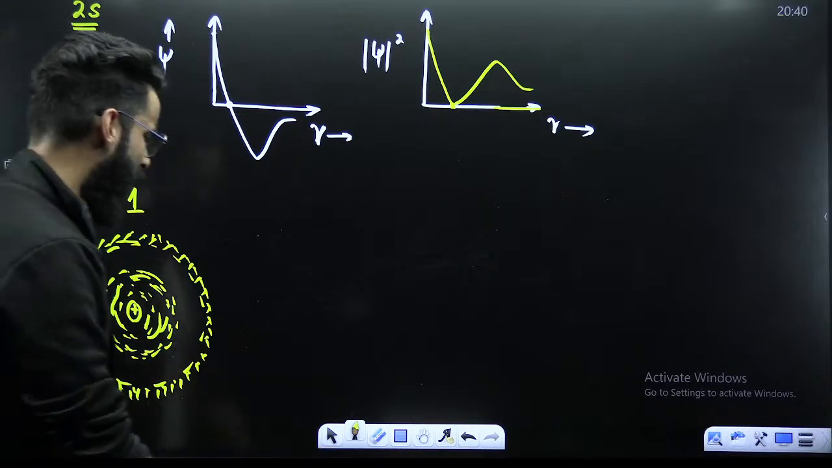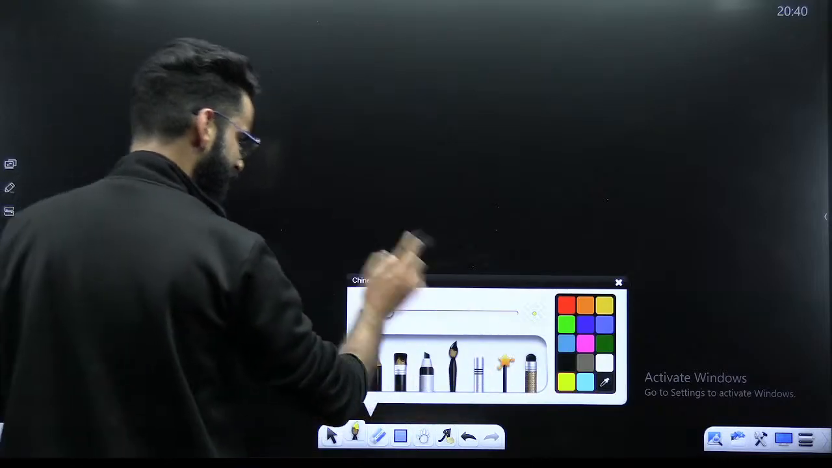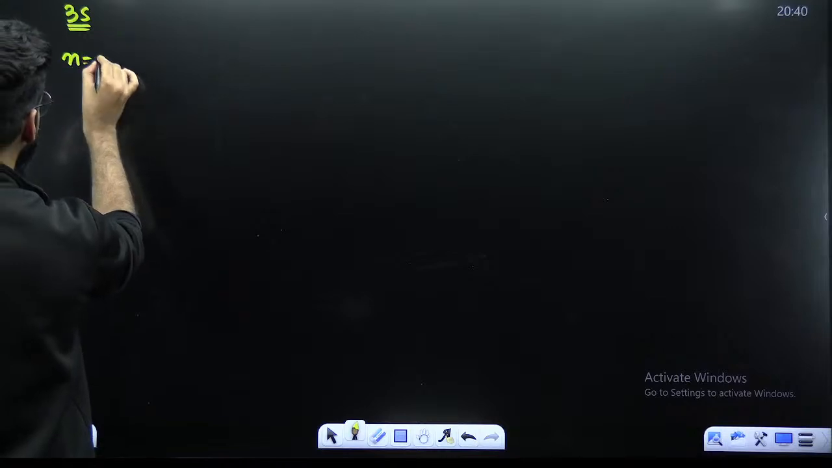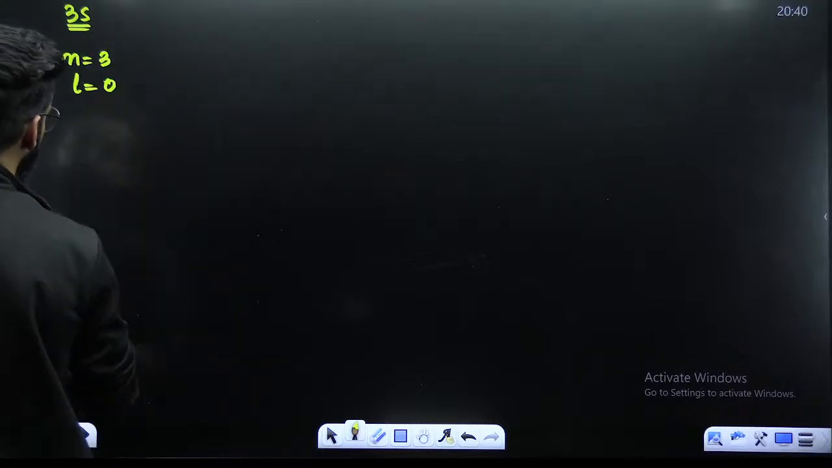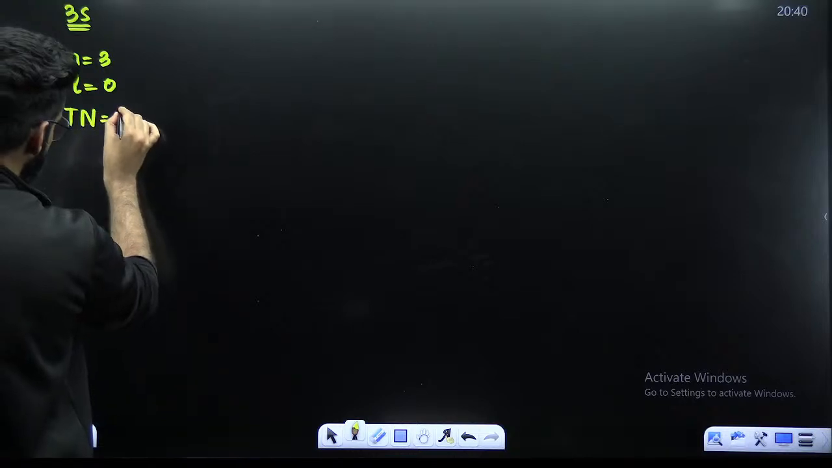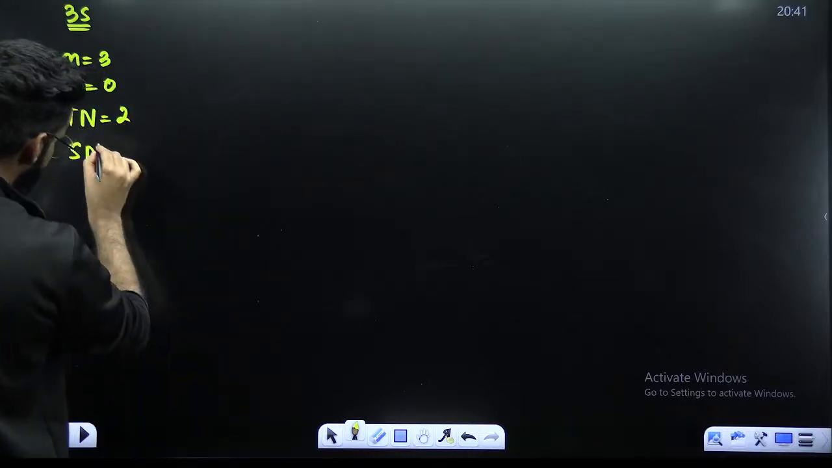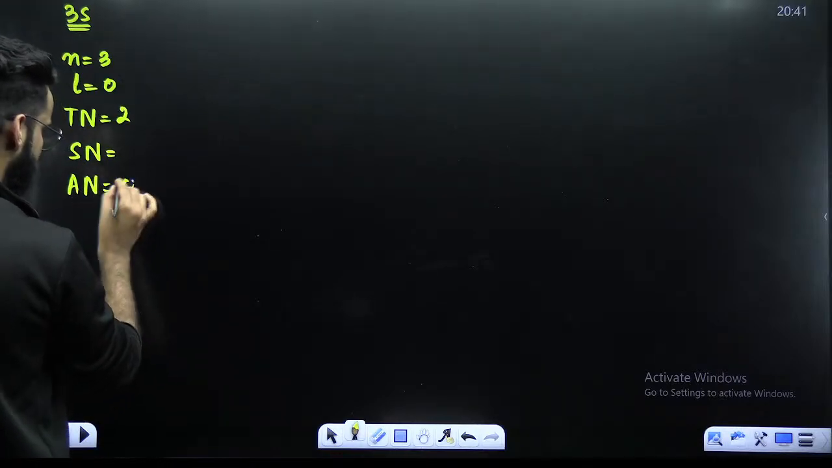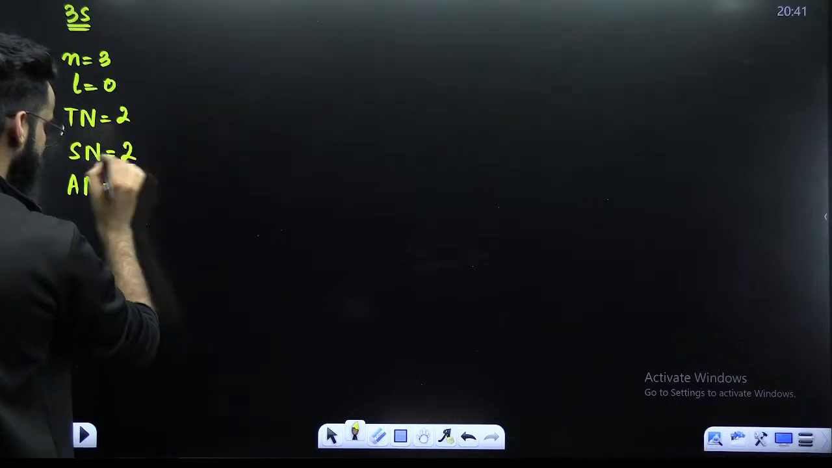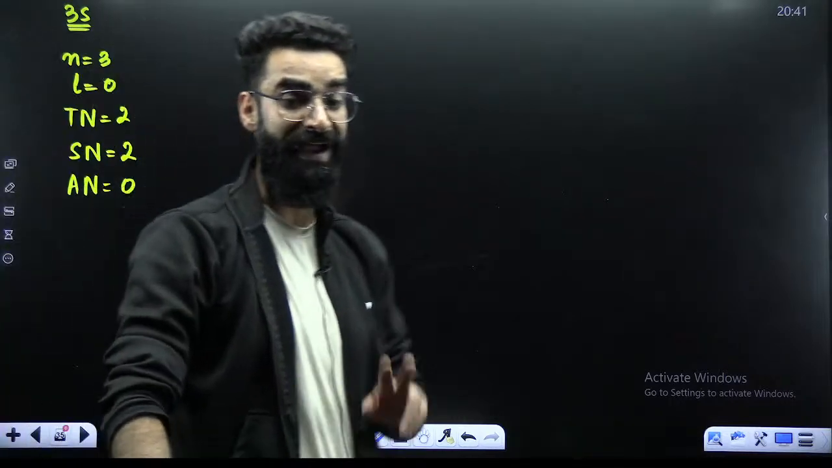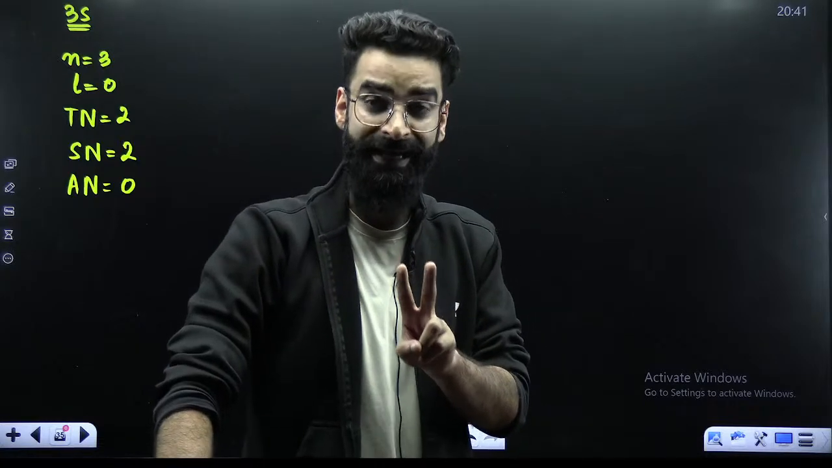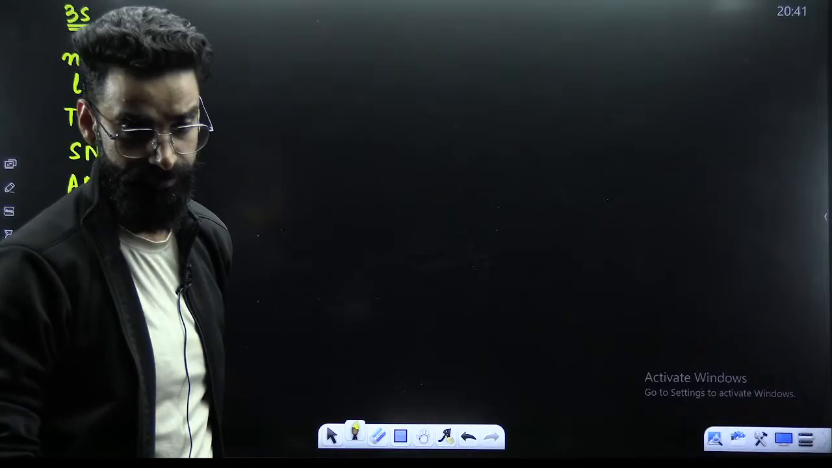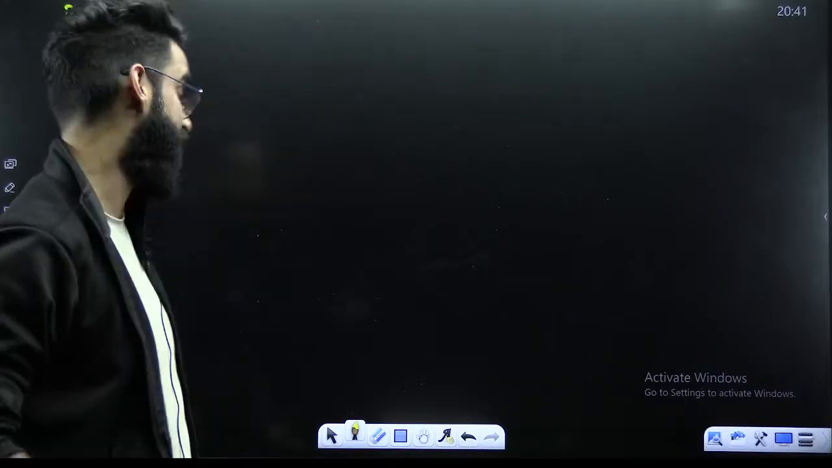Similarly, my dear students, you can make all these things for 3s as well. Let's make all these things for 3s. If you talk about your 3s, n value is 3, l value is 0. Total number of nodes, n minus 1. 3 minus 1 is 2. Spherical nodes, or you call them radial nodes. Angular node is equal to L value, which is 0. So angular node is 0. So both these nodes are basically spherical nodes. So in case of 3s, you will find two spherical regions wherein the probability of finding the electron will be 0.